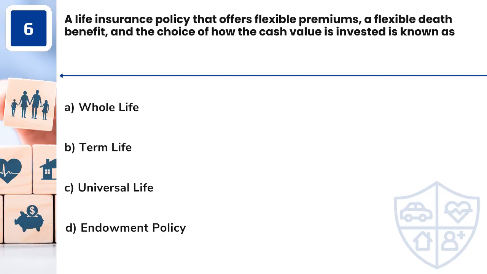Question 6. A life insurance policy that offers flexible premiums, a flexible death benefit, and the choice of how the cash value is invested is known as A. Whole life. B. Term life. C. Universal life. D. Endowment policy.